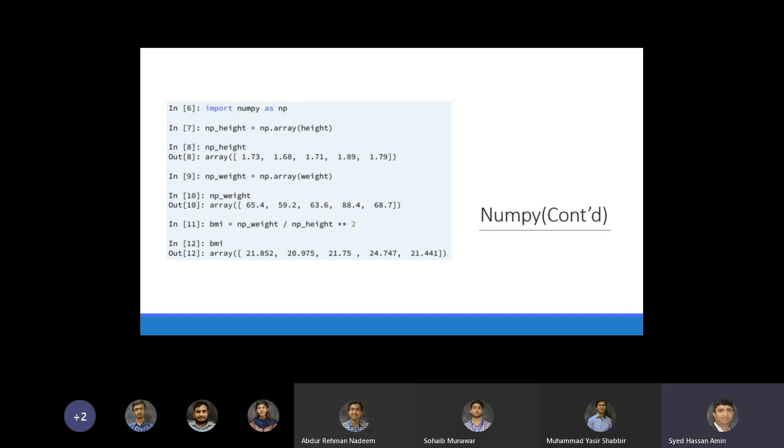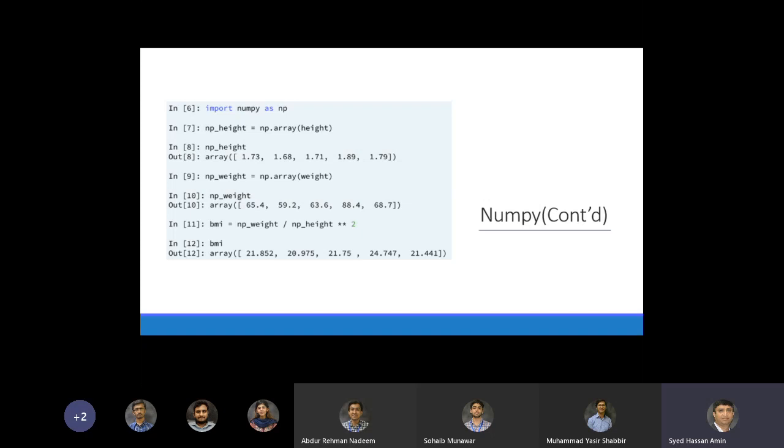Once you have set it up, then you can get into the numeric computations. So we do import numpy as np. Then we convert our list of height, which is named height, into an array, np_height. Then you can look at your array.